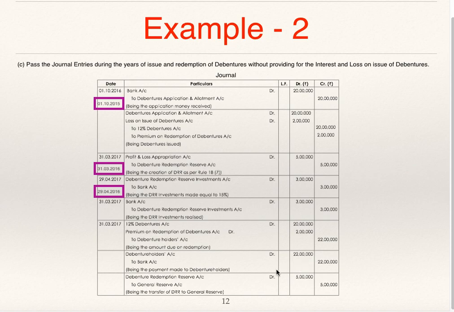Debenture holders account debit 22 lakhs to bank 22 lakhs. Whatever amount you are having in debenture redemption reserve account is to be transferred to general reserve after redemption of debentures. Debenture redemption reserve account debit 5 lakhs to general reserve.